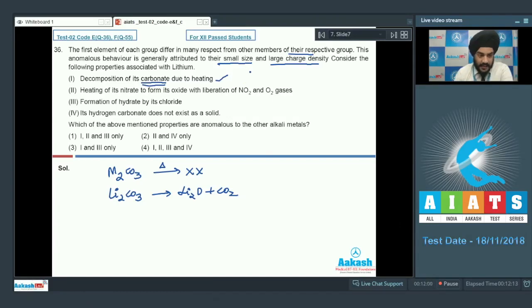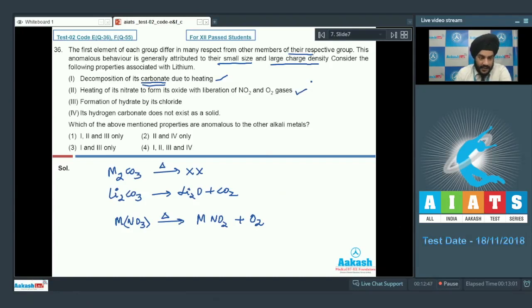Let us look at the second option. Heating of its nitrate to form its oxide with the liberation of NO2 and O2 gases. So students, the alkali metal nitrates, upon heating, they form the nitrite, plus O2 gas is liberated. Whereas it is given to us that the heating of lithium nitrate forms the oxide, plus NO2 and O2 gases are produced. So this is also anomalous.